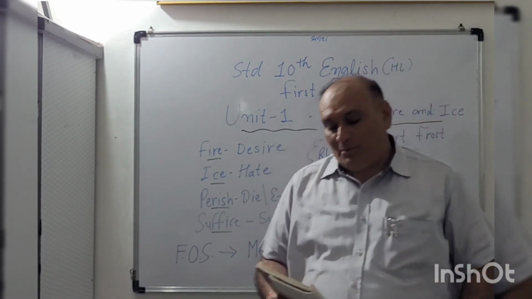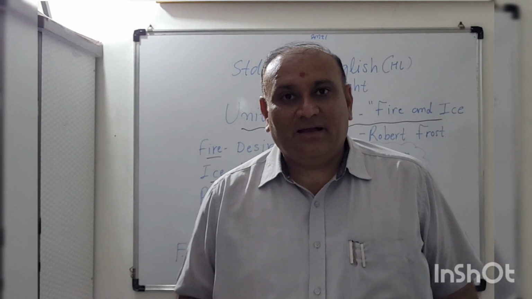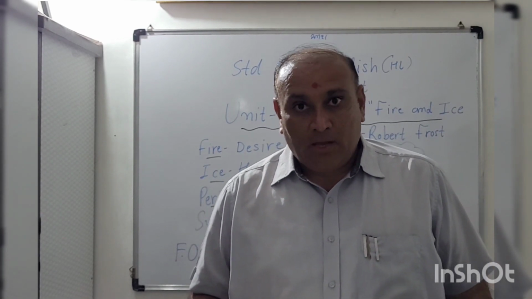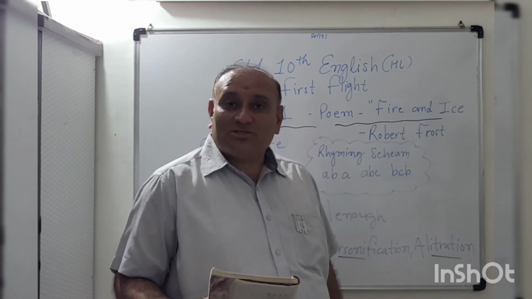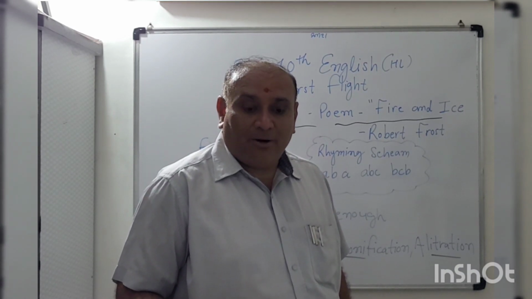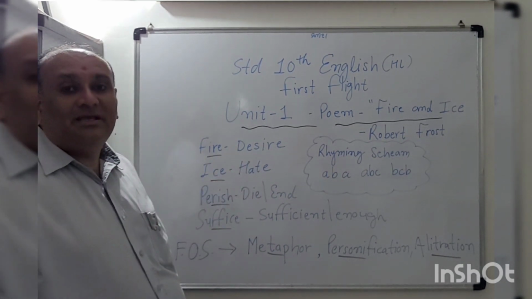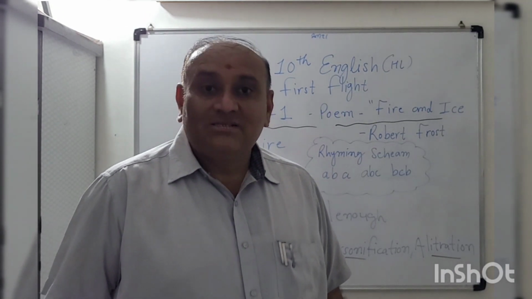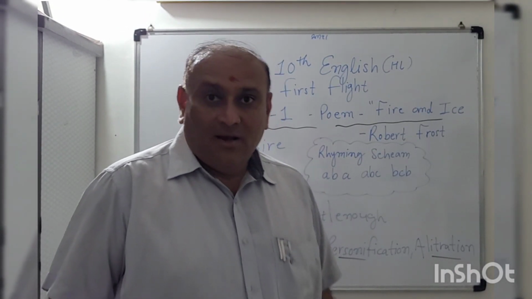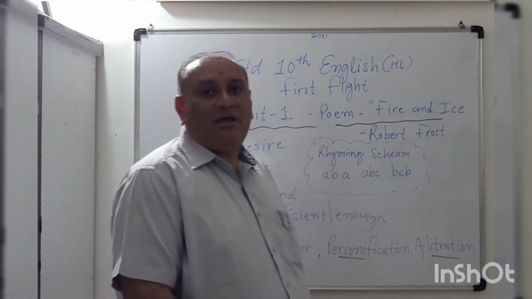So we are going to learn about the poem. In a situation there is fire and ice in the world. We have a really good meaning of these two words. Robert Frost has suggested something. Fire means desire. A human being has endless desires in his life, in his soul, in his mind. Another one is ice, the same thing.